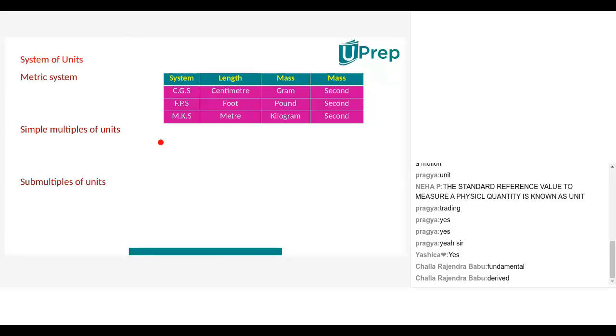Yes, but it was different for all of the people. Very good, Nana. Those units are not the same for everyone, isn't it? In olden days, yes, sir. But to have the same value for all the people, what did they do, Nana? They decided to define standard units, and in that way different unit systems were proposed. Those systems generally are called CGS system, FPS system, and MKS system, Nana.